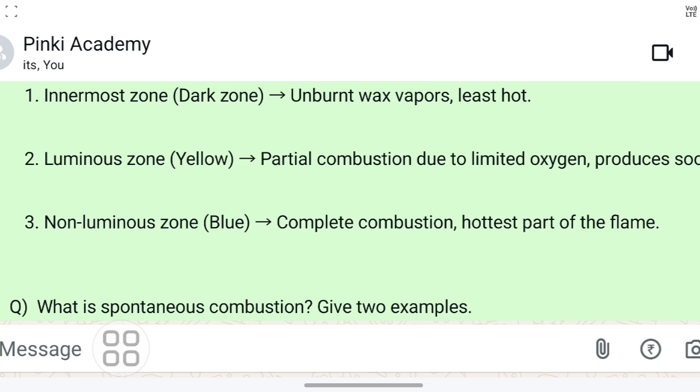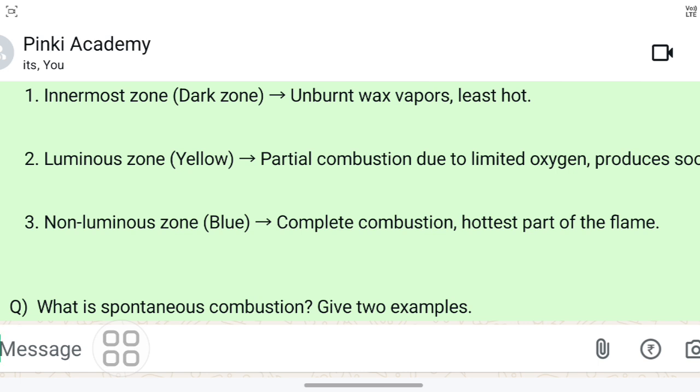I think you all have drawn the picture in your notebook, so that you can mention or write down these points in your diagram also, so that you can answer this question easily. Next, non-luminous zone, that means blue zone, complete combustion. Here complete combustion occurs, and this part is the hottest part of the flame.